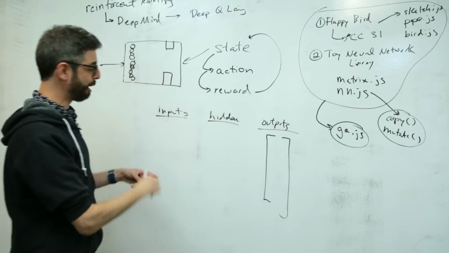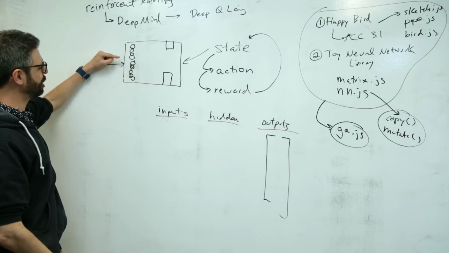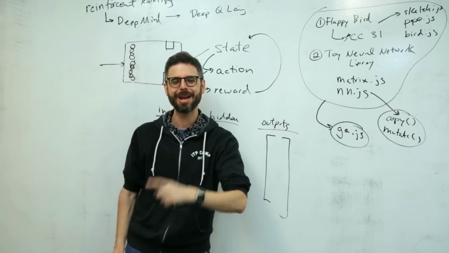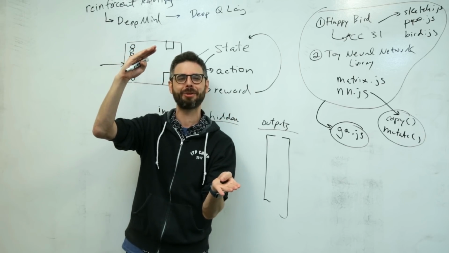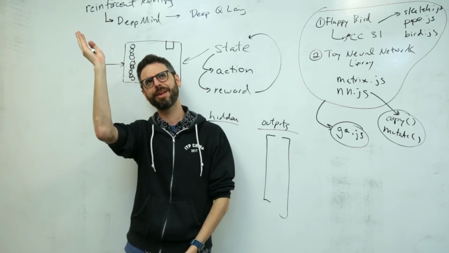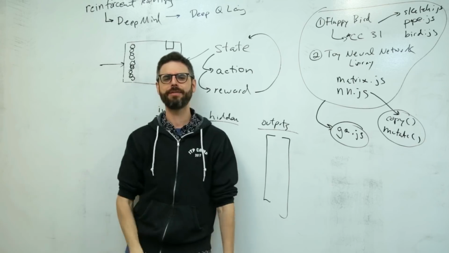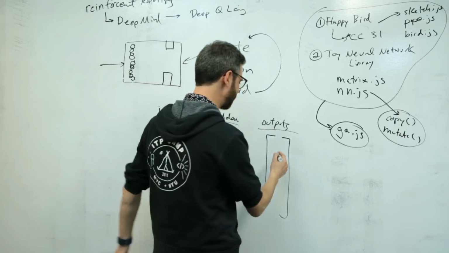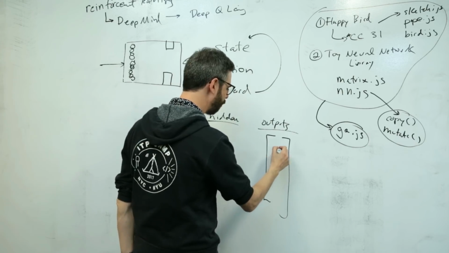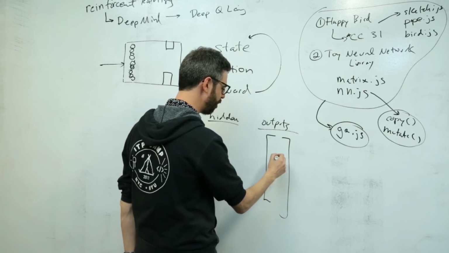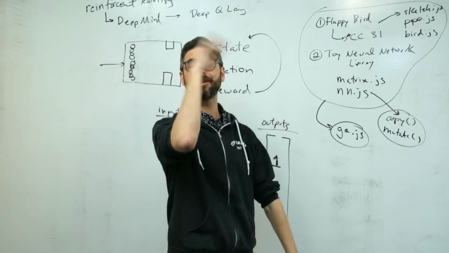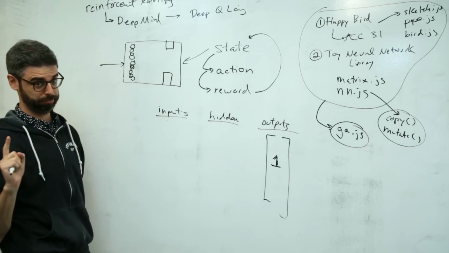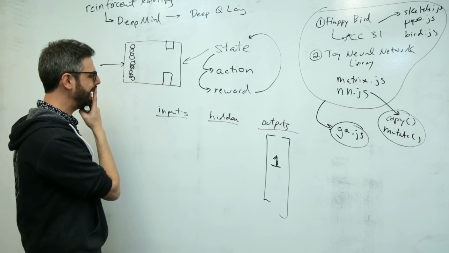In this case, I don't need 4. The only decision is jump or don't jump. In this case, I really only need 1 output, right? I can have 1 output that ranges between 0 and 1. If it's greater than 0.5, jump. If it's less than 0.5, don't jump. Let's just do that. That's going to make our life so much easier. So I'm just going to have 1 output. Oh, so simple. I'll do some other examples in other videos with more complexity. 1 output. Now, how many inputs?